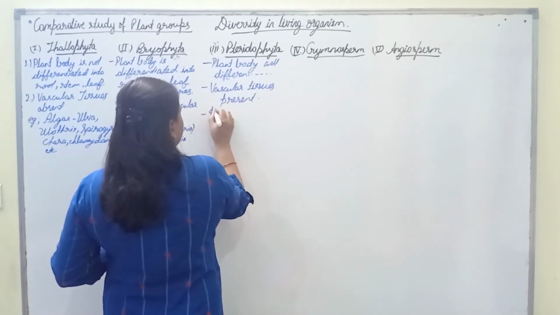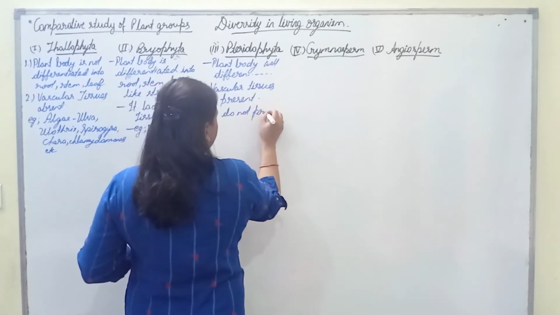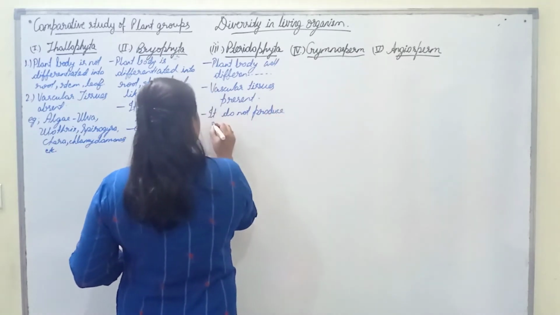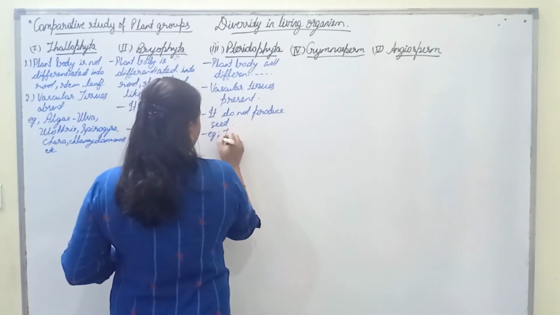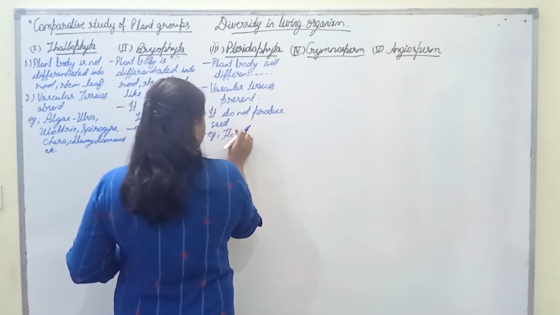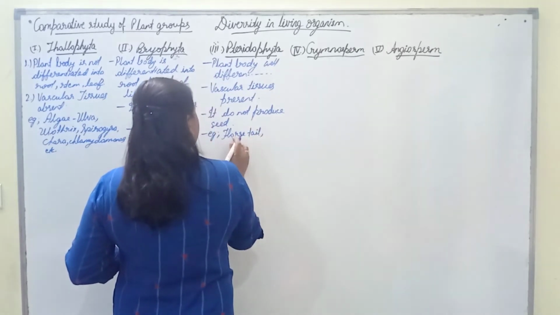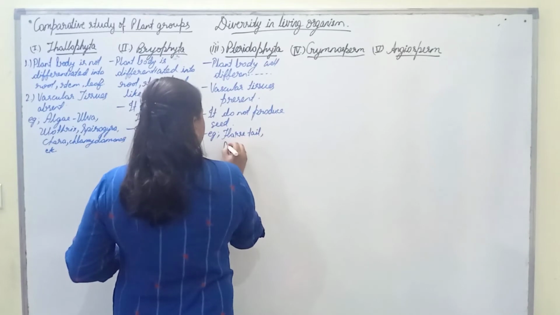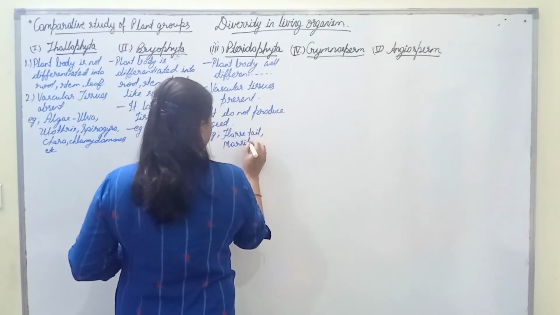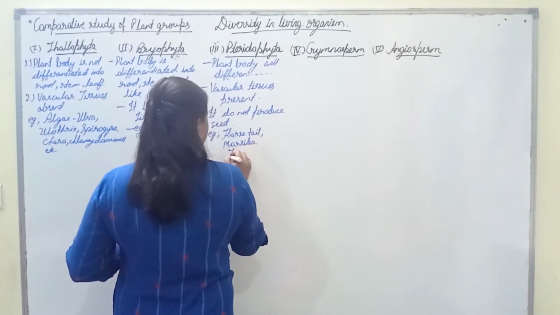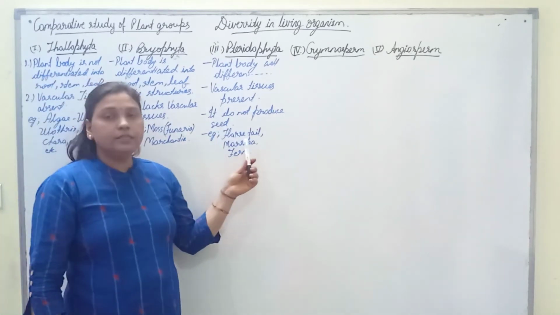Pteridophyta do not produce seeds, and the examples of Pteridophyta are horsetail, Marsilea and fern.